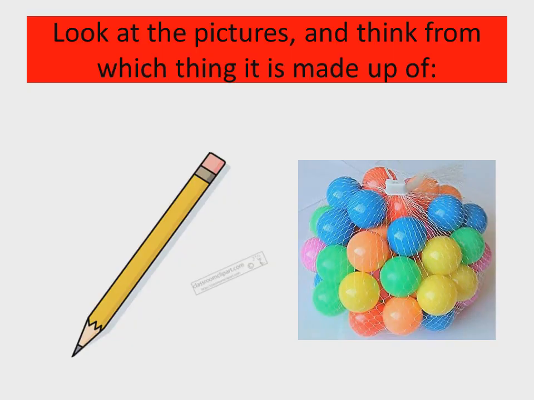Okay, look at your screen. Look at the pictures and think from which thing it is made up of. There is a pencil and some balls. From which thing is this pencil made up of? And these many colorful balls, how are they made, from which thing? Just think for a second and keep your answer in your mind.